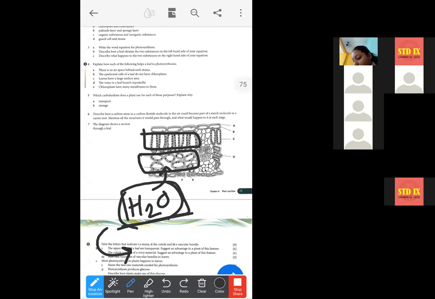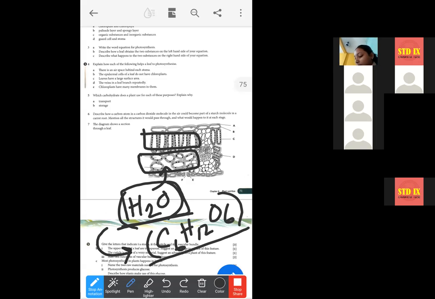Now within bracket you write C6H12O6. Now full stop.